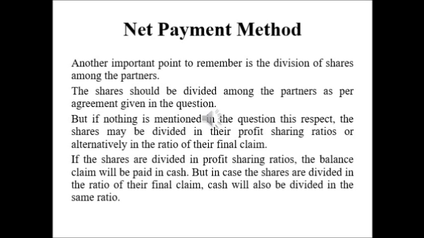If the shares are divided in profit sharing ratio, the balance claim will be paid in cash. But if the shares are divided in the ratio of their final claim, then the cash will also be divided in the same ratio among all the partners.